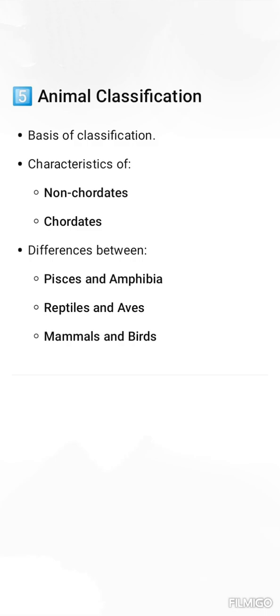And one more thing in animal classification, fifth chapter. First one is differences between pisces and amphibia. Second one is reptiles and aves. And third one is mammals and birds.